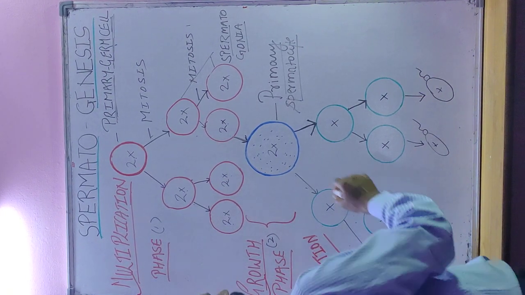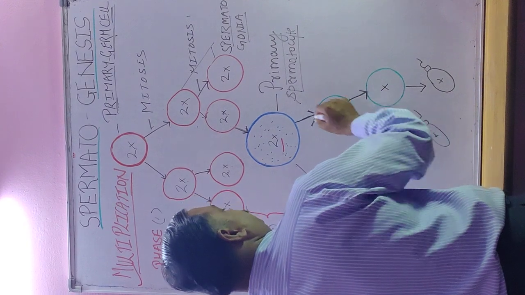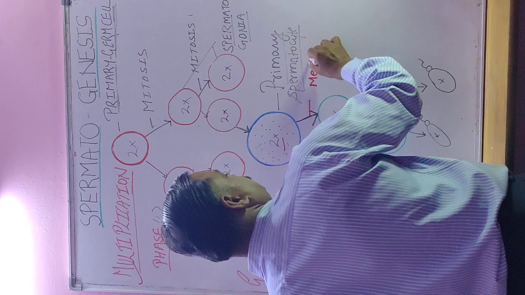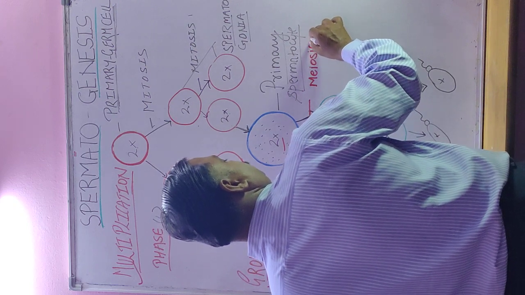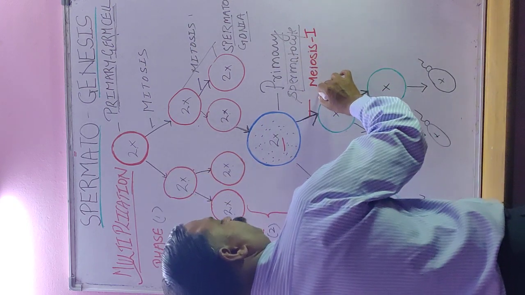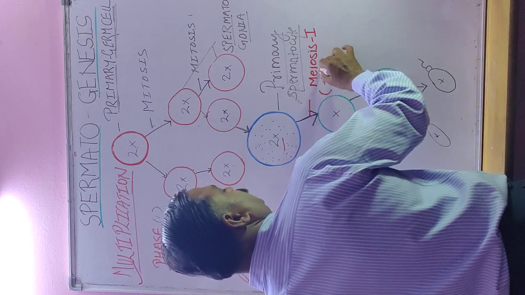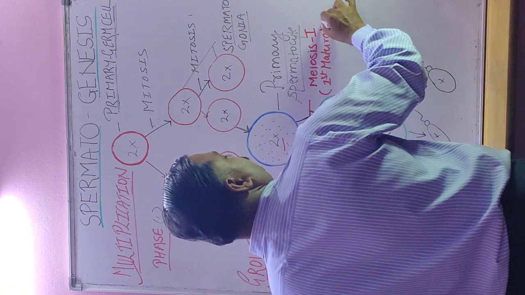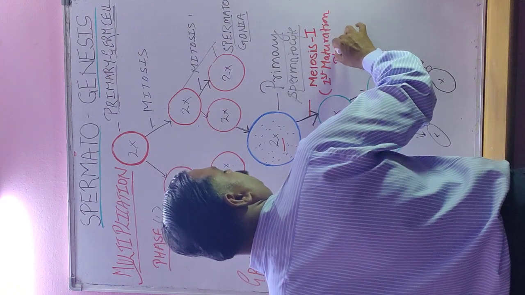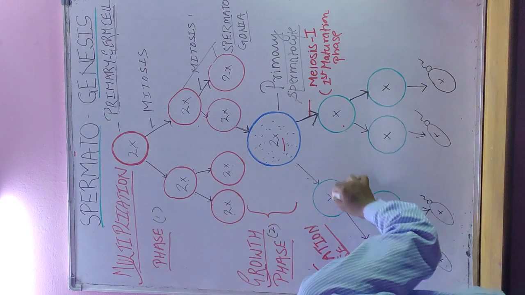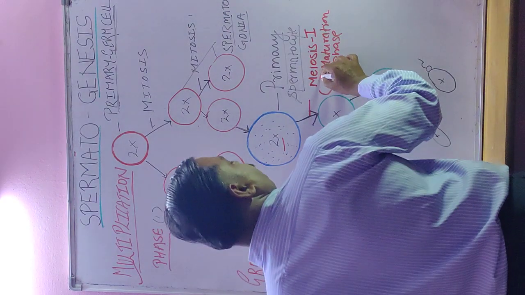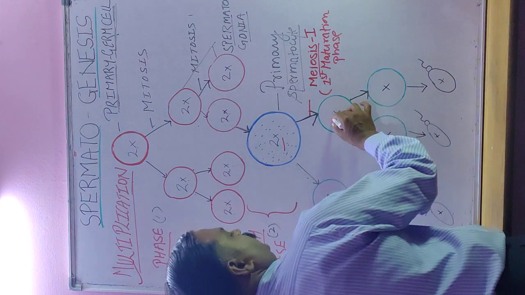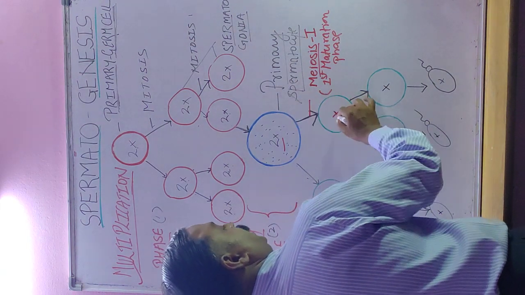In the maturation phase, this primary spermatocyte will divide by meiosis 1, that is the first maturation division, and will produce two daughter cells. Remember this very important point: because meiosis is a reductional division, the number of chromosomes reduces to half.